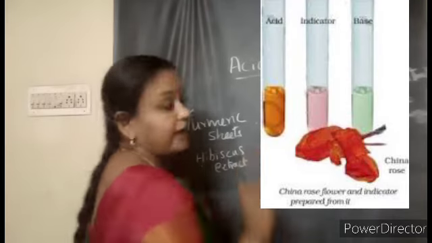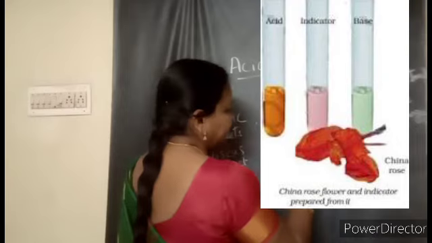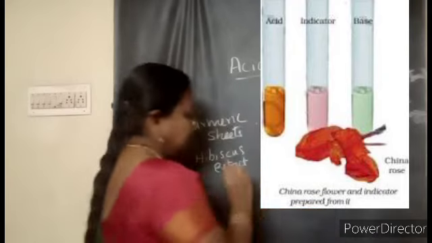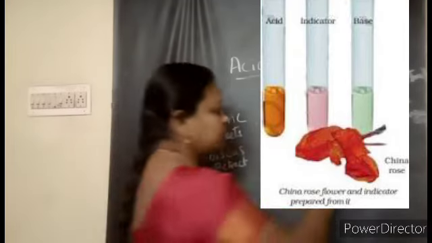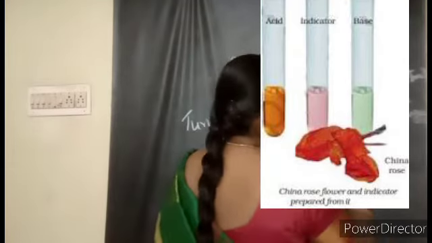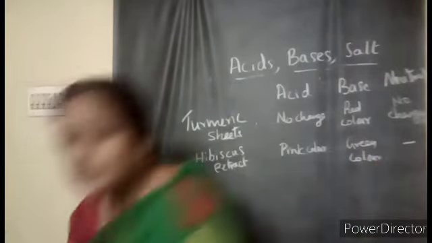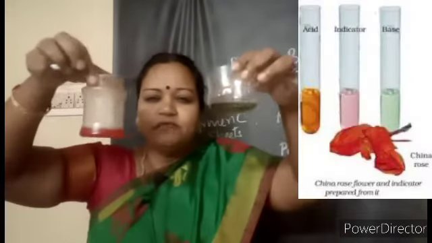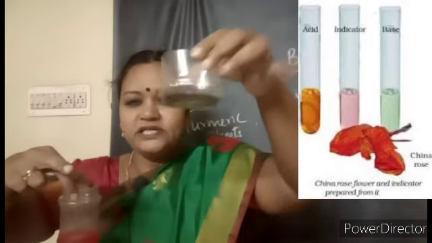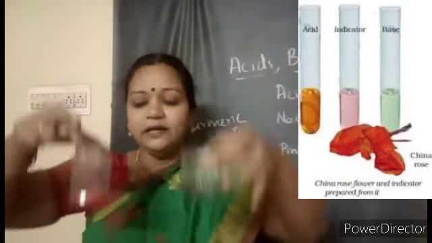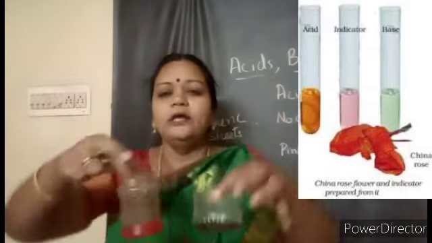So when it is with the acids it will change into pink color. The hibiscus extract will change into pink color. And when it is a base, it will change into green color. And with the neutral, there will be, yes children, just I'll show you. So this you can do, it's very simple and you can enjoy doing. See, when we add the hibiscus extract with the bases, you can see the color change to green color, and with the acidic solution it will change into dark pink color.